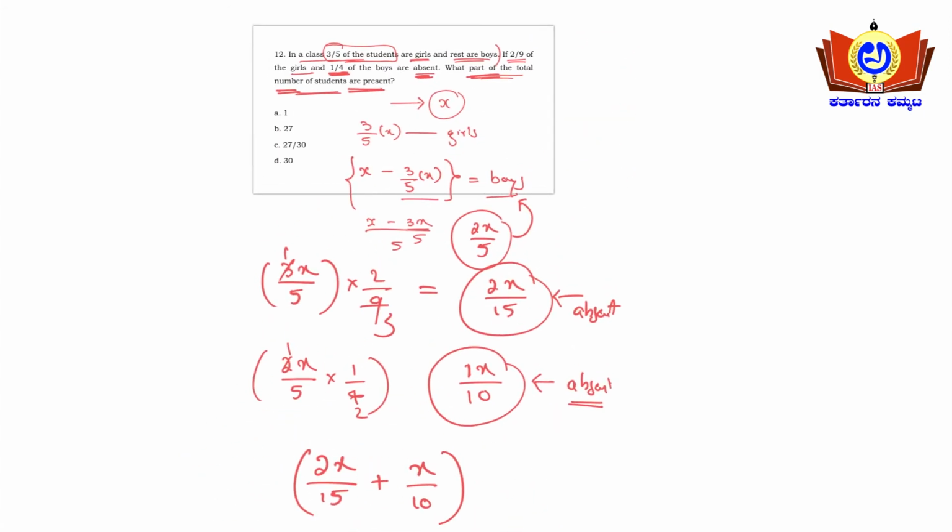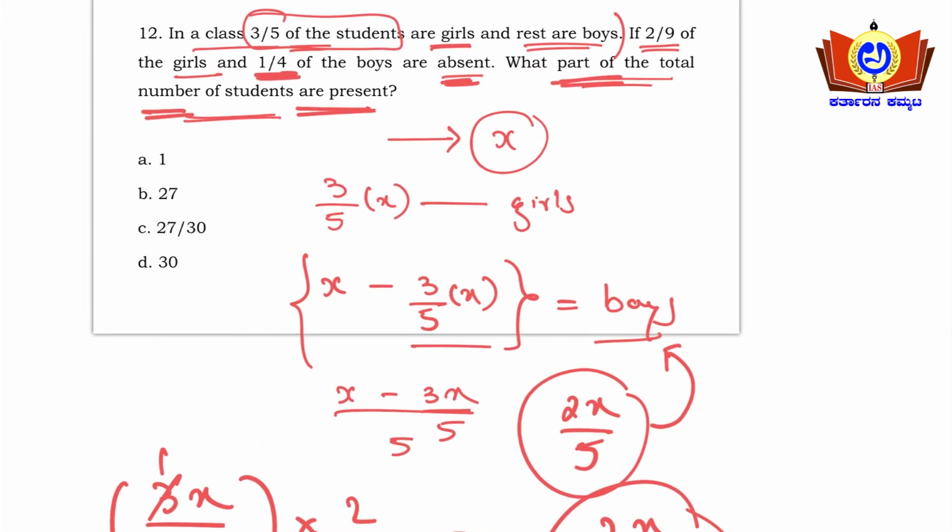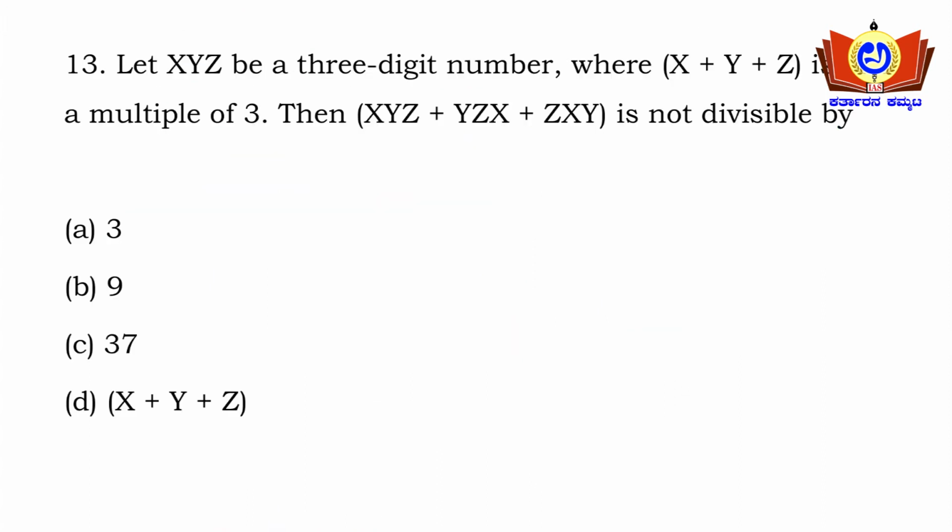Okay, so 23 by 30, sorry friends, actually it is not 27 by 30, it's actually 23 by 30. I regret the inconvenience caused. So option 3 is 23 upon 30 here. This is the right answer here. Okay, moving on to the next question.